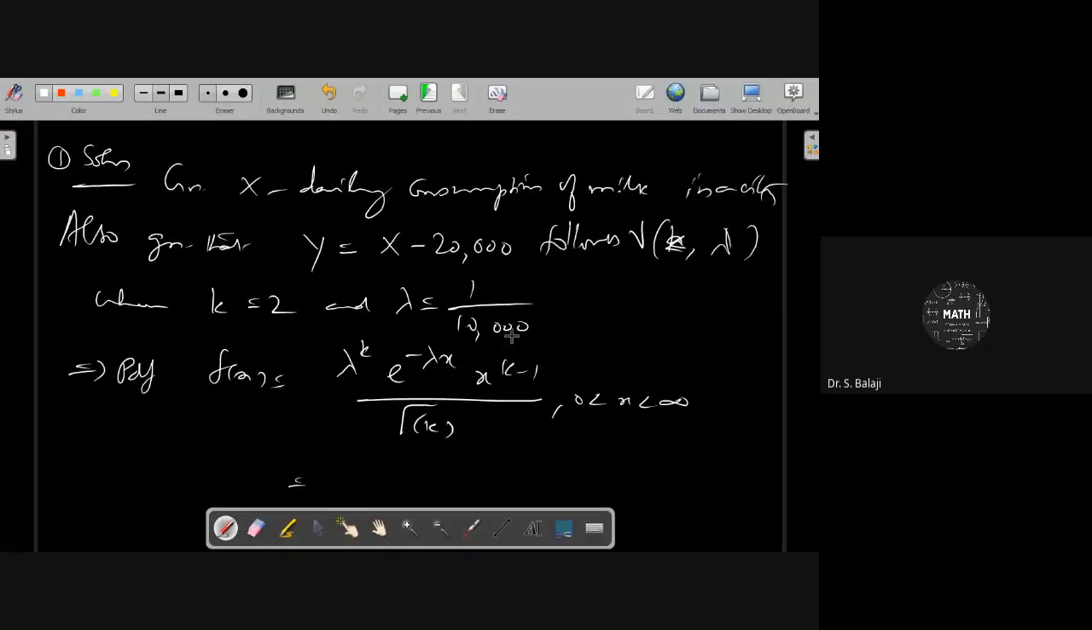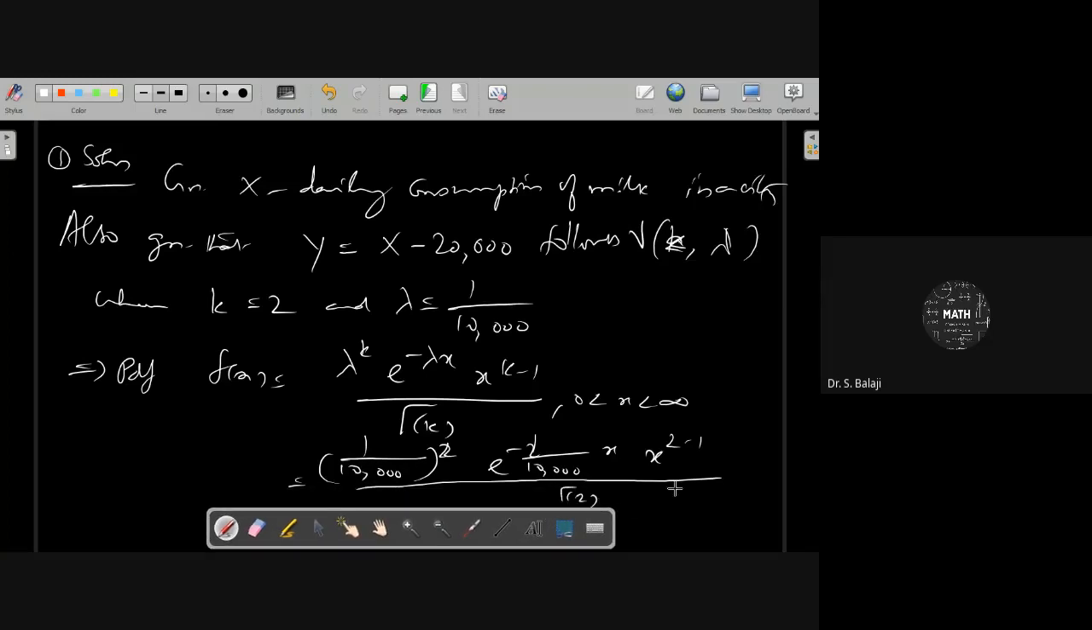What is the lambda value here? 1 by 10,000. So the PDF is (1 by 10,000) square, k equal to 2, e power minus (1 by 10,000) x, x power k minus 1, that is 2 minus 1, divided by gamma 2, with 0 less than x less than infinity. E power minus x by 10,000.